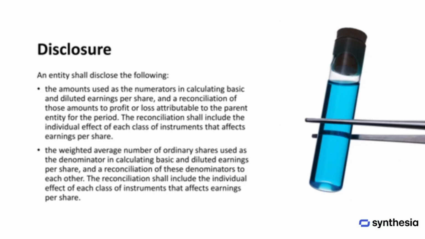A company must provide clear information on how it calculates earnings per share. This includes disclosing the amounts used as the numerators for basic and diluted earnings per share and showing how these amounts reconcile to the profit or loss attributable to the parent company for the period. The reconciliation should detail the impact of each class of instruments that affects earnings per share. Similarly, the company must disclose the weighted average number of ordinary shares used as the denominator for basic and diluted earnings per share and provide a reconciliation of these numbers, including the effect of each class of instruments.